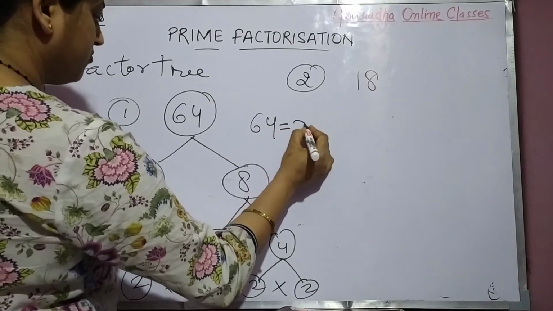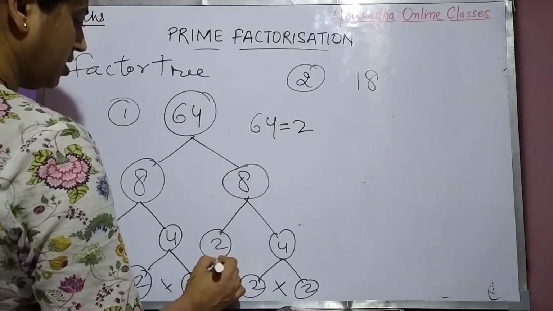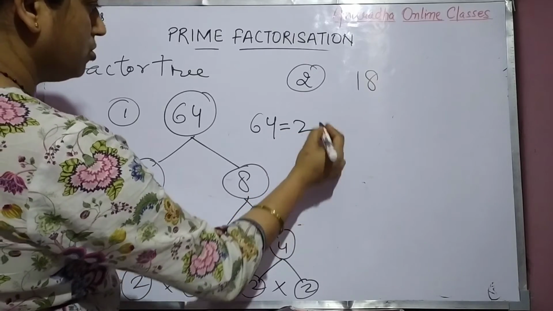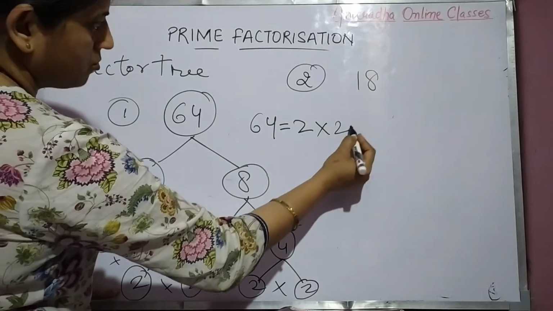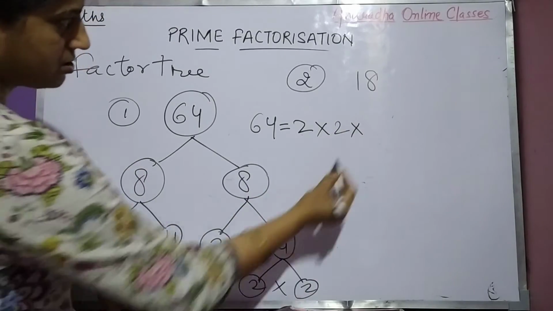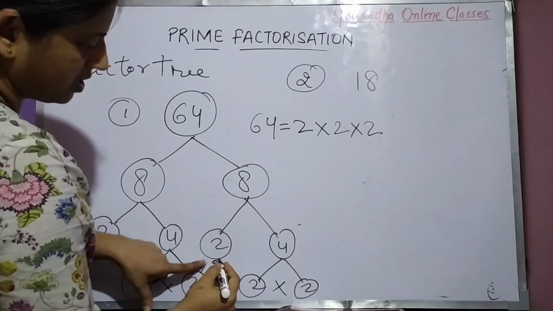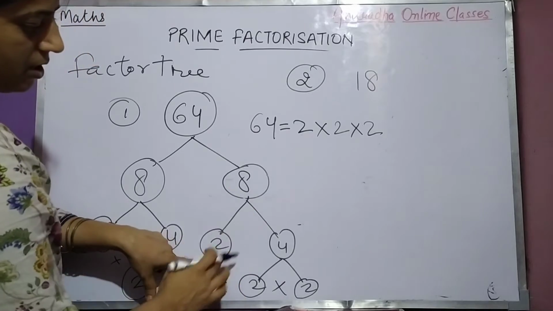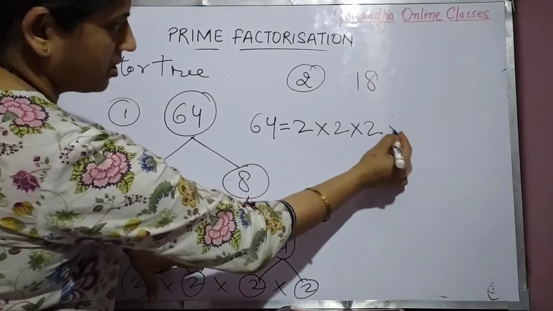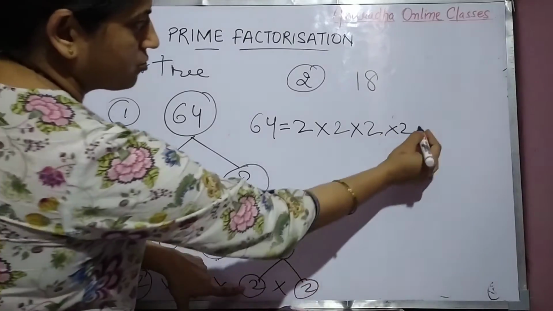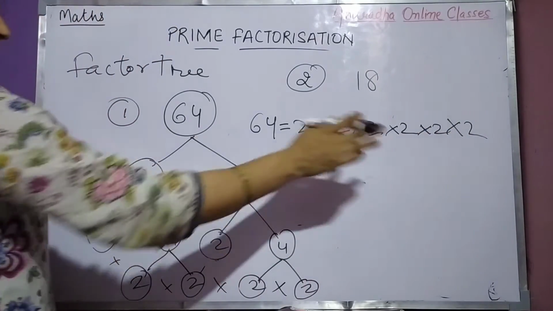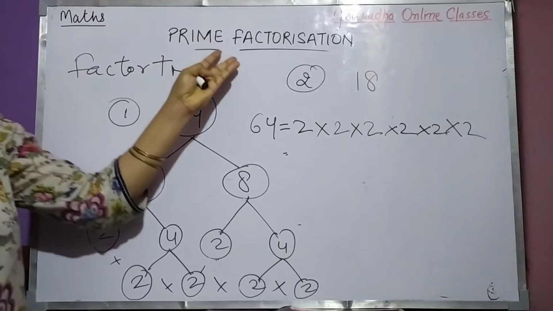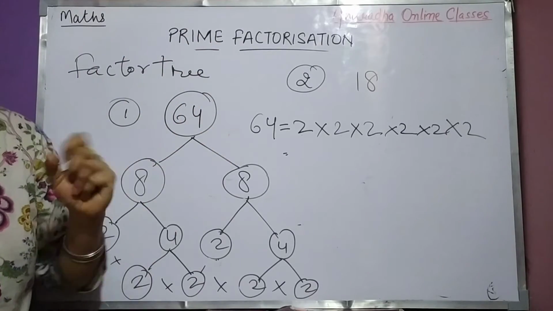So what we have? 2. One more, this one also. 2 into, see, this one 2, then this one 2, then this 2, then this one, because here it has stopped, it has not split further. This 2 will write, then this one 2, then this one. So these are the prime factorization of 64.